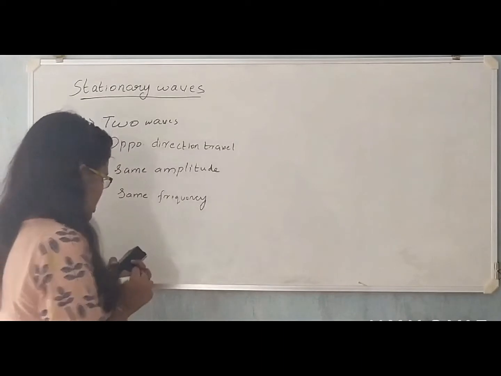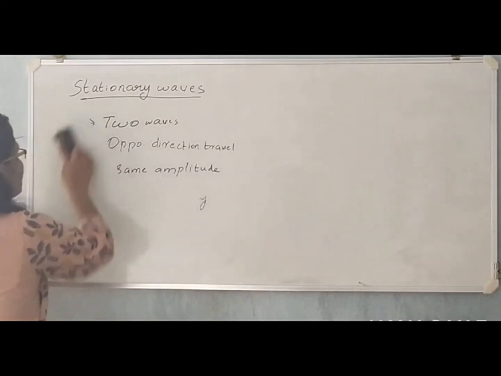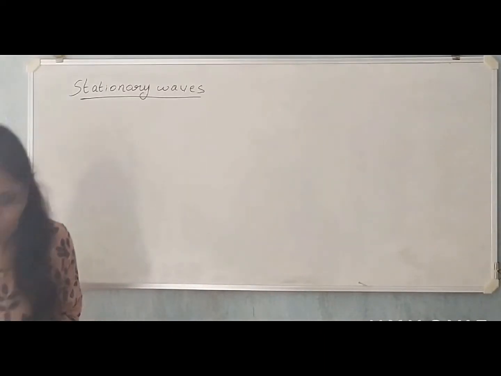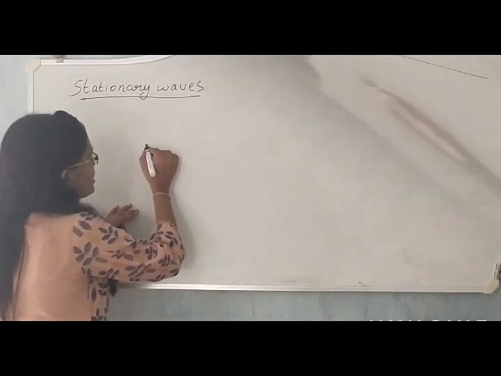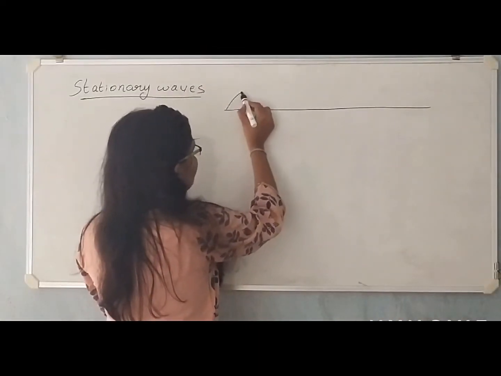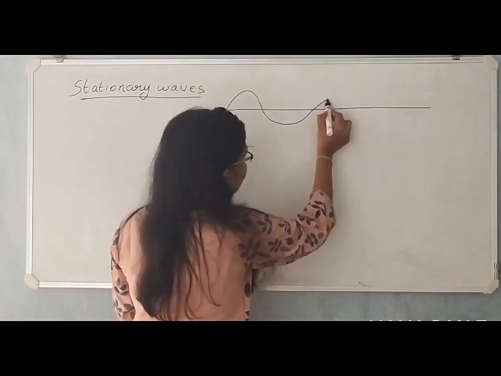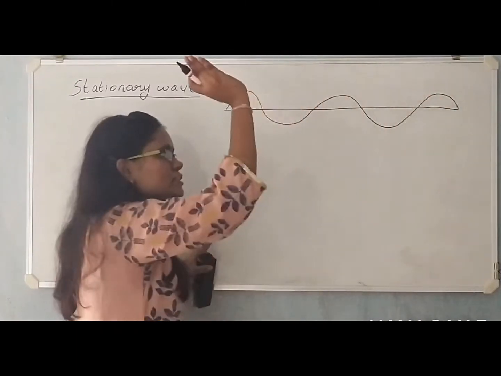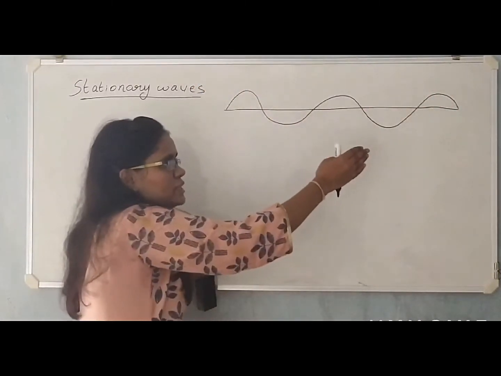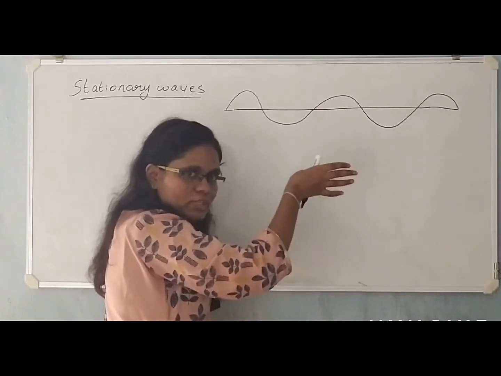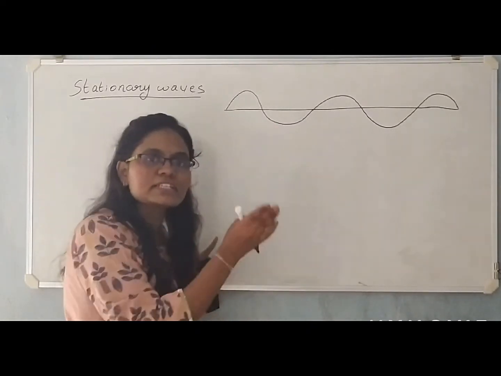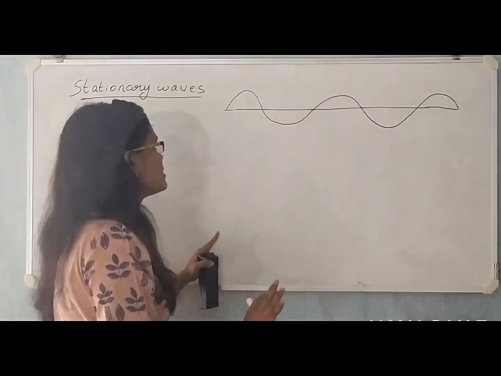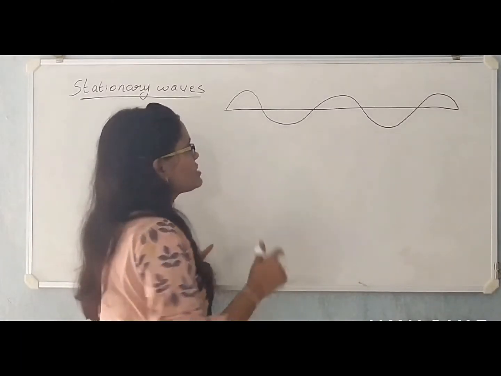Now let us have some physical insight into how stationary waves are formed. Then we shall discuss the properties of stationary waves. So pay attention. Consider a wave traveling in this direction. It goes on and somewhere it hits some obstacle, a denser medium. As we know, waves cannot pass through a denser medium, so when a wave hits a denser medium, it is reflected back. The reflected wave will have a phase change of pi radians or 180 degrees, so it will not have the same phase as the initial wave.